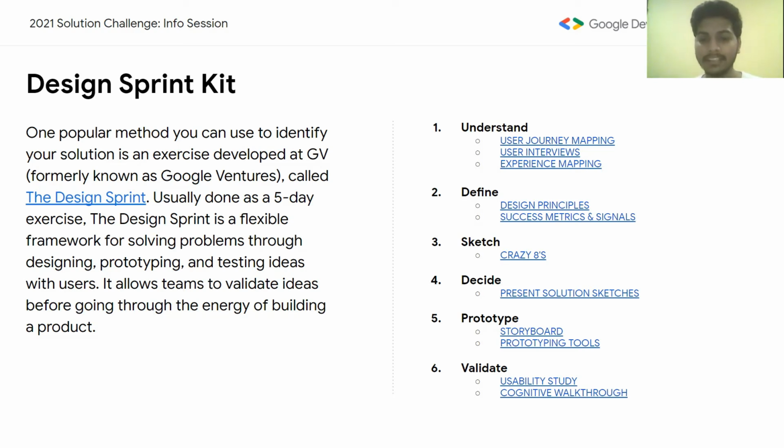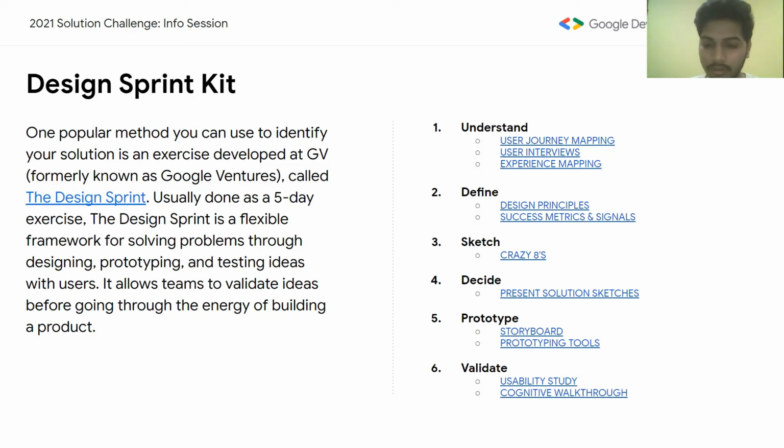So the third part is sketch. You can have a rough layout or a sketch on paper of the solution that you are thinking of to solve that problem. The fourth point is to decide. Now, after sketching all the ideas on paper for the solution that you have thought of, discuss it with your teammates and get the best solution that you can imagine for the product.